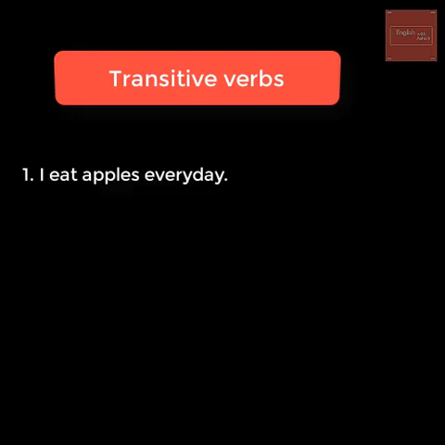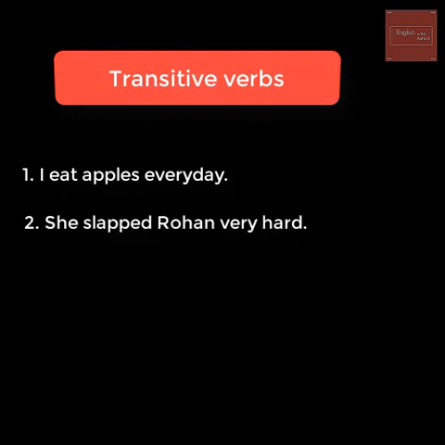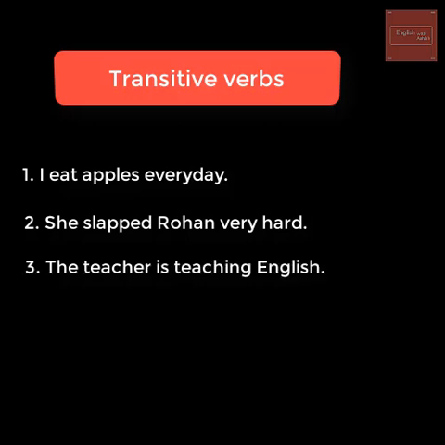Eat. I eat apples every day. Eat is my transitive verb here that is being followed by the object apples. Slap. She slapped Rohan very hard. Slap is the transitive verb here that is being followed by the object Rohan. Teach. The teacher is teaching English. Teaching is the transitive verb here that is being followed by the object English.